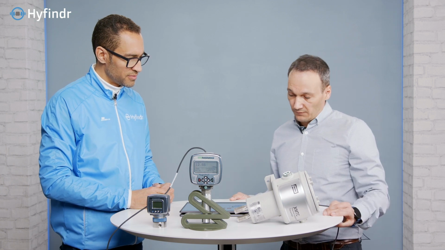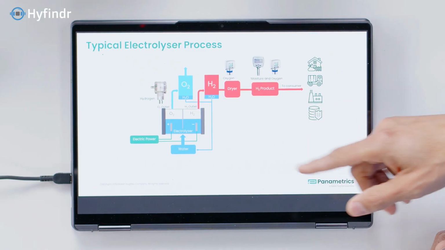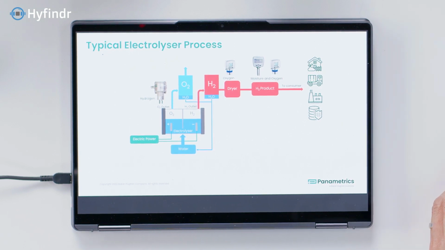Okay, but where in the chain would that be? So where would you be measuring? This one is right after we split the water into hydrogen and oxygen. Like if you look at the drawing, just to illustrate better, electrolysis. We have a diagram here. We're converting electrical power to chemical power. Hydrogen is the energy carrier.